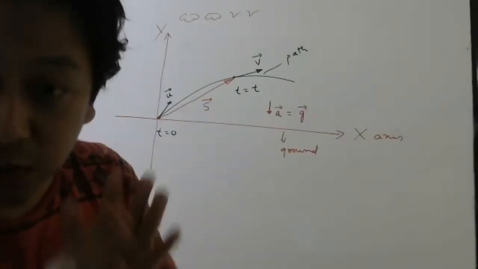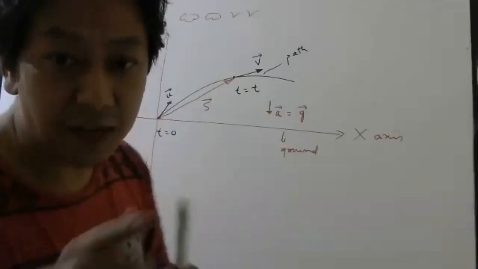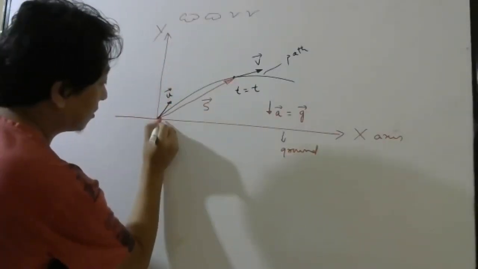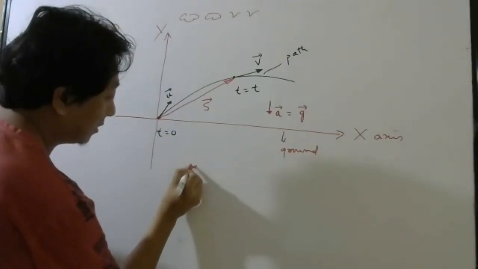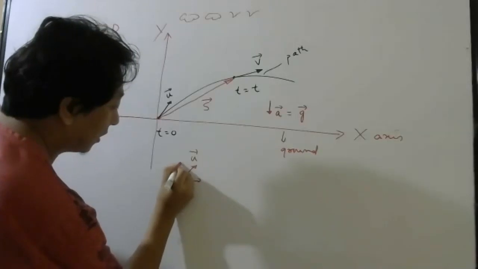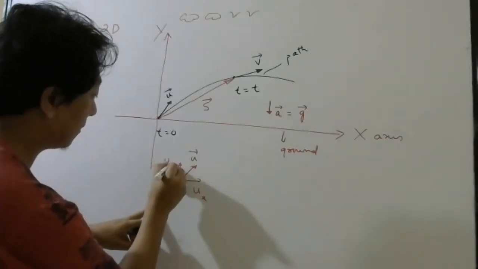Once we have taken the components, if you look at the x components, let me try to show you. What will be the component of this vector, the initial velocity? Let me write here. This is your initial velocity, right? It will have one component here, one component here. Correct or not? This is your ux, this is your uy.